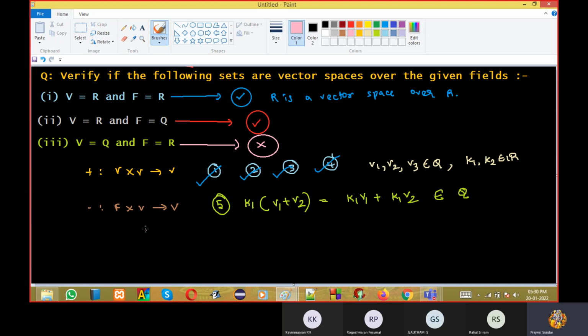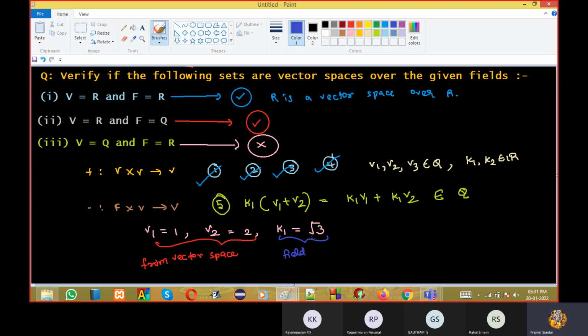Let me take v1 as a rational number q. I'll take v2 as another rational number. But k1, listen carefully, k1 is from the field. Field, I am free to take anything, correct? These are from the vector space. These were from the field.